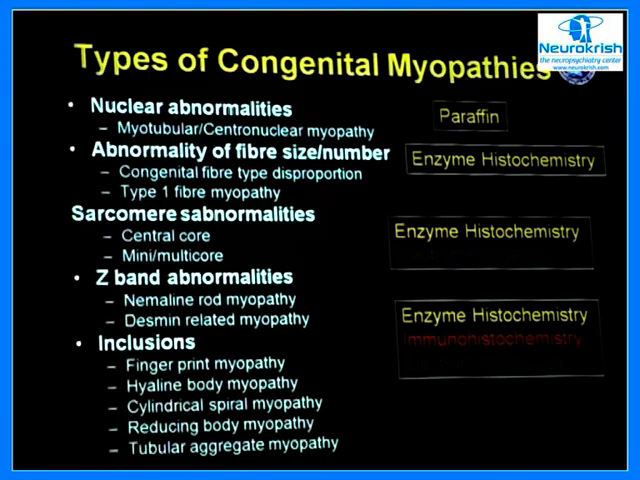Now, coming to the next group of muscle disorders, you have the congenital myopathies, where the patients can present like floppy babies, and they are the ones with nuclear abnormalities and fiber size variation. Then you have sarcomere abnormalities. There are various forms, and to identify or diagnose these, you definitely require enzyme histochemistry, and in the absence of enzyme histochemistry, electron microscopy plays a very important role.